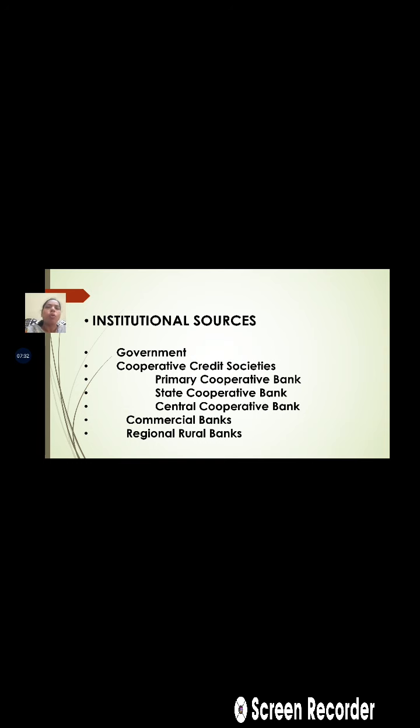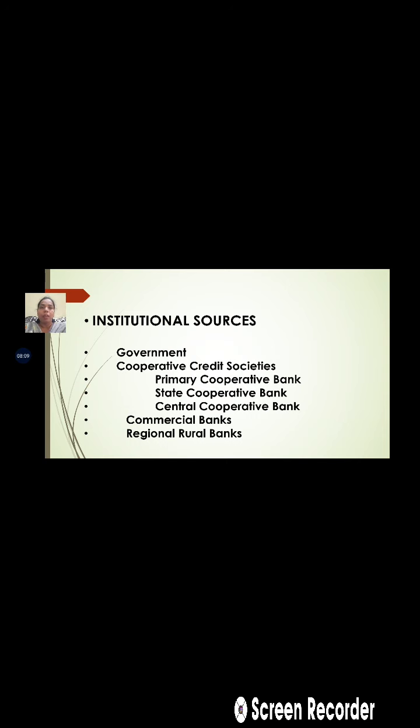This Takavi loan is also provided for buying fertilizers and seeds to the farmers, like in drought-hit areas. In drought-hit areas, again this type of loan is provided. Just because of farmers' suicides, again such loans are provided by the government. So the government is one of the institutional sources of providing finance to the village farmers.